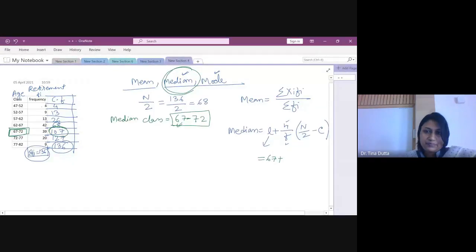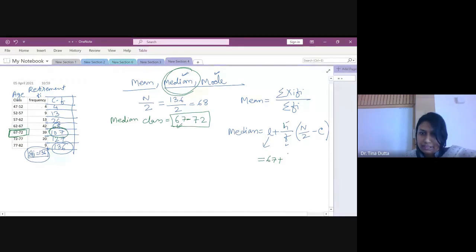What is H? H is class width, the interval of the median class. See, sometimes what happens in class intervals, the gap of the previous class is something else, the gap of the next class is something else. You have to take the gap of the class which is the median class. All right. So here the gap is 5 units, right?